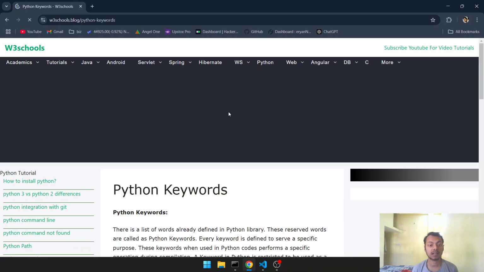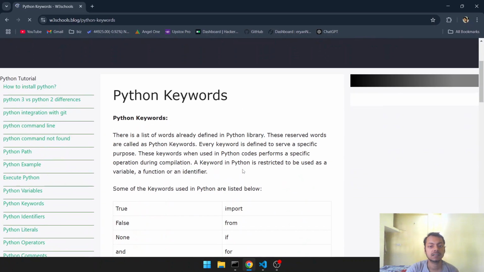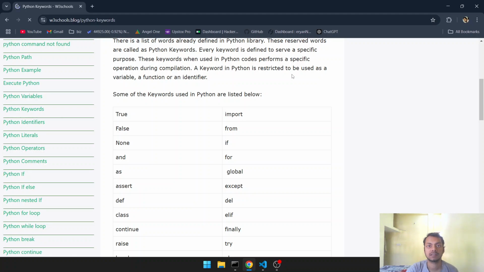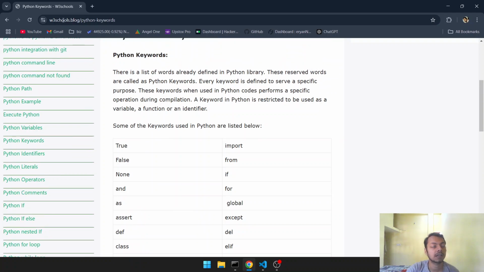Okay, what are keywords? Keywords are special words that are reserved for the Python interpreter. That is, these words have a special meaning for the interpreter. You see, I have opened the W3Schools blog. Here we have a list of Python keywords. Some of the keywords are True, import. Notice, only True, False, and None have a capital letter.